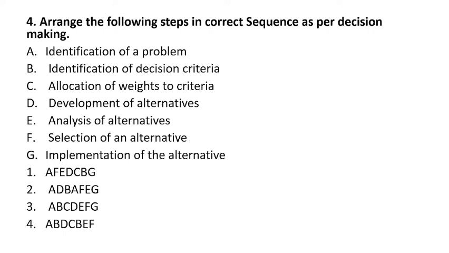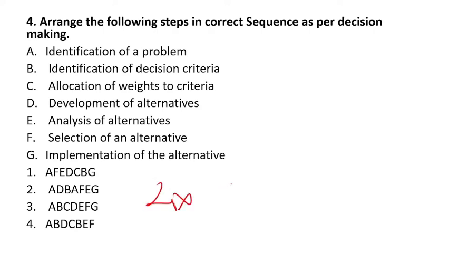Let's try to find it. Okay, if you check the options, identification of problem will be the initial step, first step. So A is given all over, we can't use it. Let's see G, implementation can be the last step, implementation of the alternative. So it is also given in 3 options. So 4 can be eliminated.